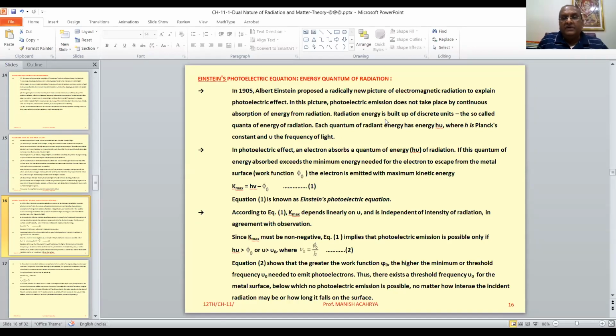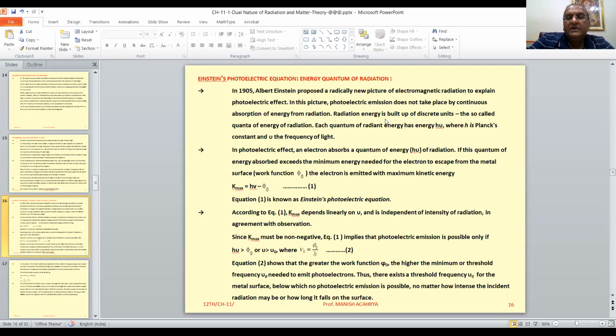The number of electrons emitted from the surface, that depends on the intensity of the incident radiation. Means that photoelectric current, that depends on the intensity of the radiation, and the maximum kinetic energy with which electrons are emitted, that depends on the frequency.